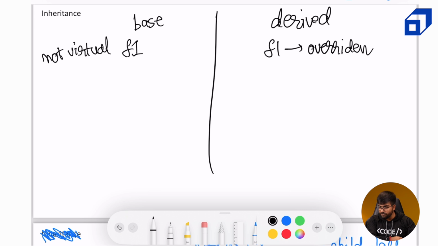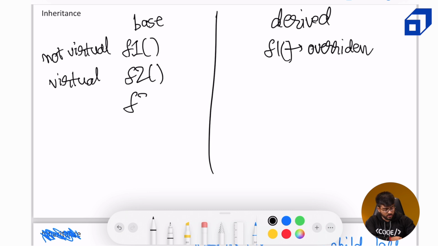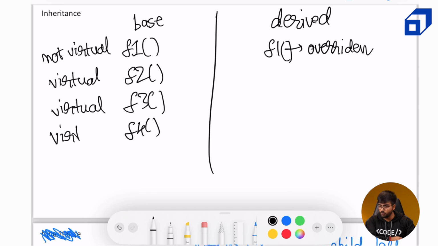Now there is F2 defined in base, which is virtual. Now these have empty parameters. Same goes for F3 as well, which is also virtual with no parameters, and same for F4 as well, which is also virtual.